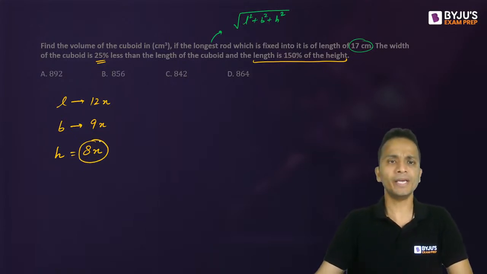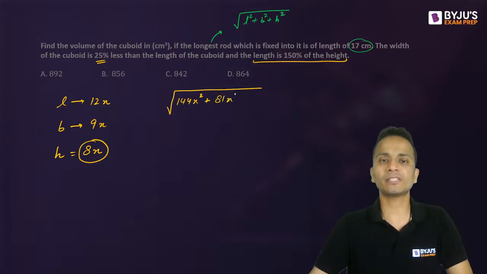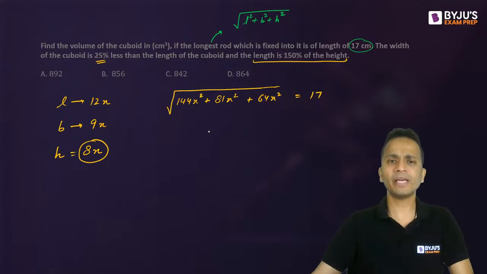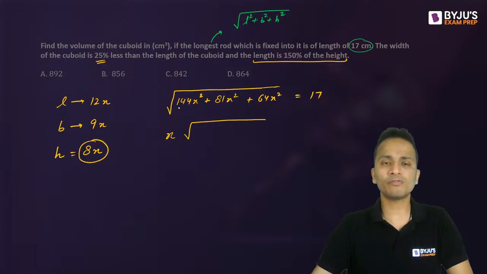Now, the length of the longest rod will be under root of L square, that is 144x square, plus B square, that is 81x square, plus H square, that is 64x square. And this is given as 17. From here, we can find out the value of x. So I'll take x common. It will come outside the under root. 144 plus 81 plus 64. So let's add all of them. 14, 22, 26, 260, 289.